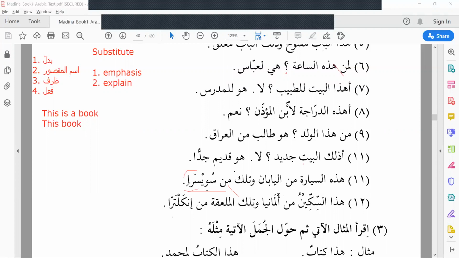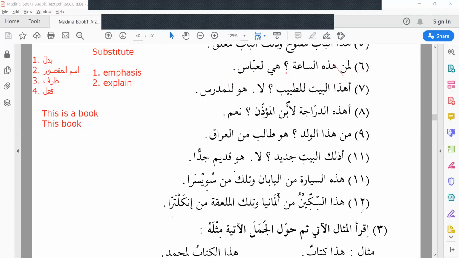Because it is ismul maqsur, ending with alif, and the letter before has fatha. That's why min al-yabani, but Swisara.